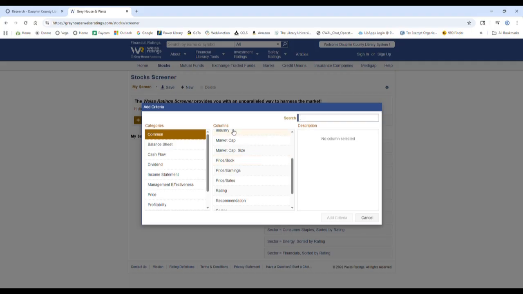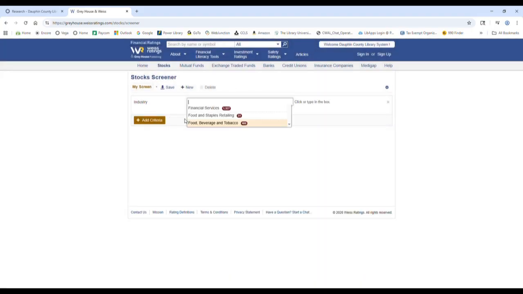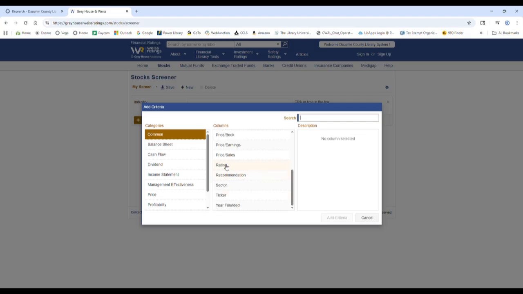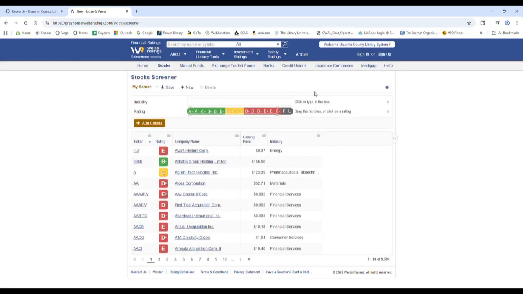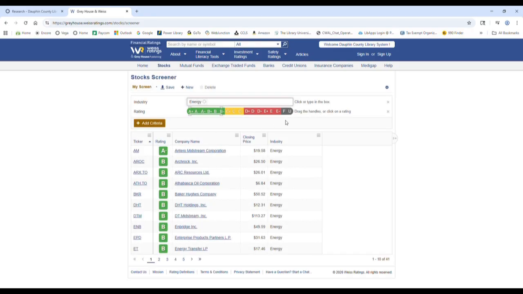So for example, we'll click on Industry, and then we'll click on Rating. Now, I haven't searched for a particular industry or rating yet. I've merely added the criteria, so I can now adjust to look for what I want. And every time I make changes to my criteria here, it'll be reflected in the results down here.